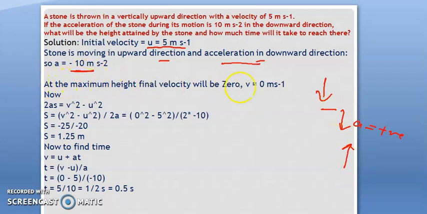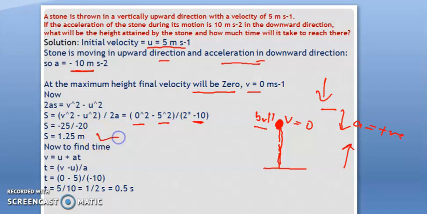Now at the maximum height, the velocity will be 0. At the maximum height, the velocity of the object is 0. So that's why the final velocity will be 0. So now we can use 2as is equal to v square minus u square, and s is equal to v square minus u square upon 2a. Final velocity is 0, so 0 square minus 5 square upon 2 into a. A is minus, so we can write minus 25 upon minus 20, which gives s is equal to 1.25.